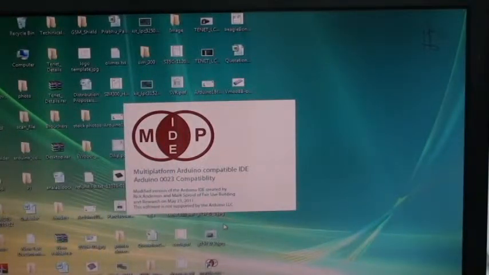This is MPIDE. I have downloaded this software from ChipKit Wiki. This is quite similar to your Arduino IDE. First you need to go to tools and select board. I am using ChipKit Max32. Just I have selected the board, and then we need to go to serial port to select the serial port for communication. Here they have used FTDI IC for serial communication. So we need to update the driver from FTDI website.